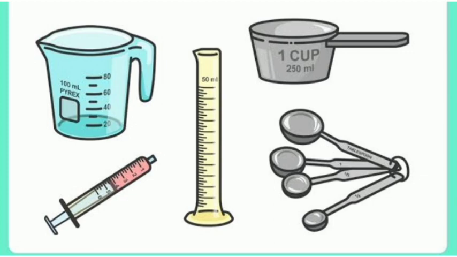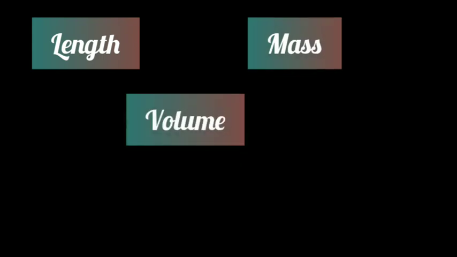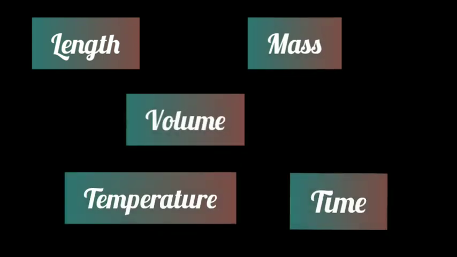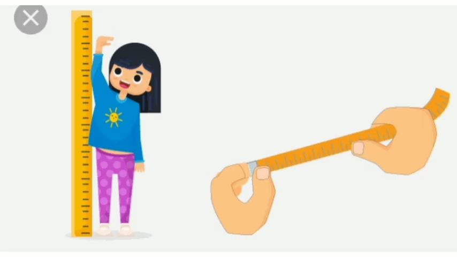In each of these cases, a quantity is to be measured. What are the quantities? Length, mass, volume, temperature, time. These are the quantities. So, we refer to this as an unknown quantity. We don't know that. That's why we are calling it an unknown quantity. Let us try to understand how an unknown quantity is measured. So, your height can be measured using a meter scale or measuring tape, etc.